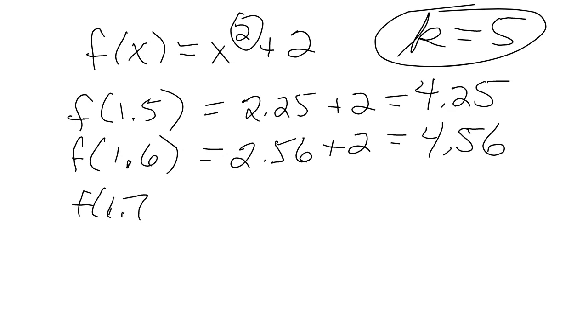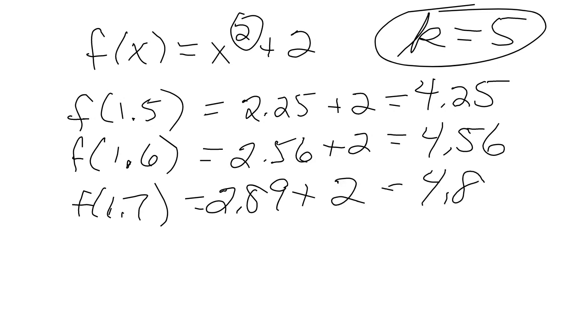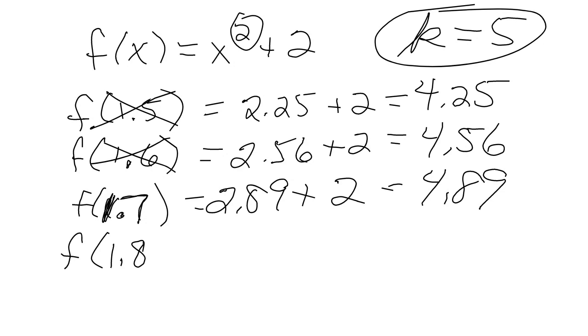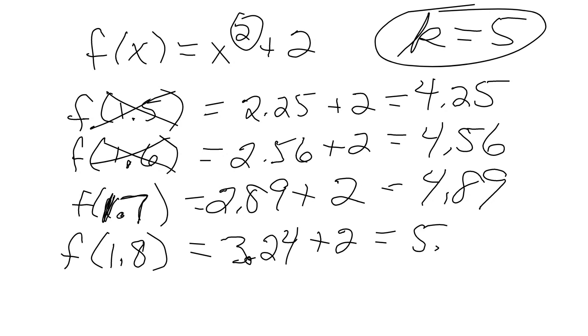1.7, let's plug that in. That's 2.89 when you square 1.7. 17 squared is 289, and then add 2, that's 4.89. So that's better yet. So c is closer to 1.7 than 1.6. I don't want that one, but let's try 1.8. If I square 1.8, 18 squared is 324, sorry. So it's 3.24, and then plus 2, that's 5.24, right?